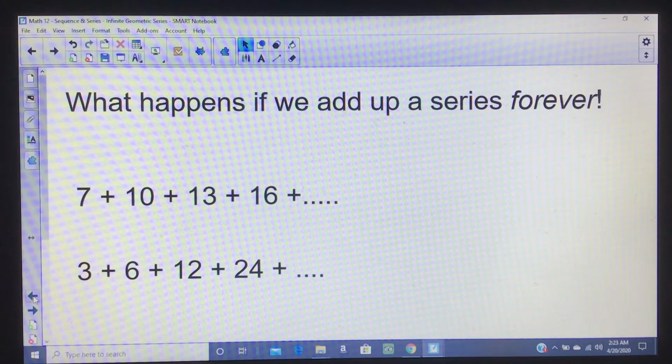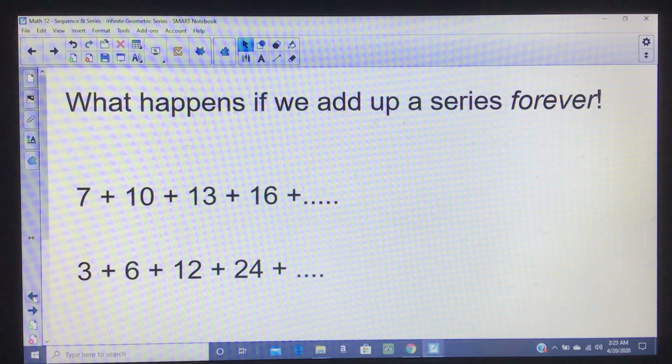So remember, a series is when you take a sequence, being a list of numbers. A sequence goes on forever. So a series adds up a sequence. What happens if you add up the series forever? Since the sequence goes on forever, you can just keep adding and adding and adding. Now, if it's just some random sequence, well, you'd have to have all the values. But we've been talking about arithmetic sequences and geometric sequences. And then from them, we can make an arithmetic series or geometric series.